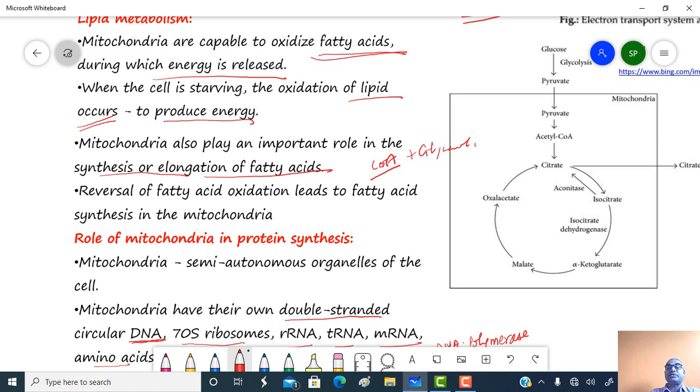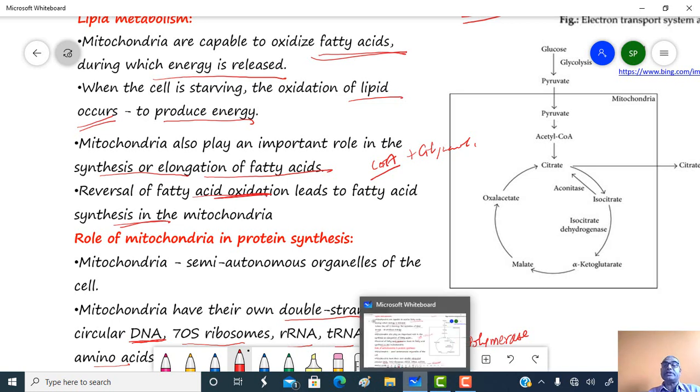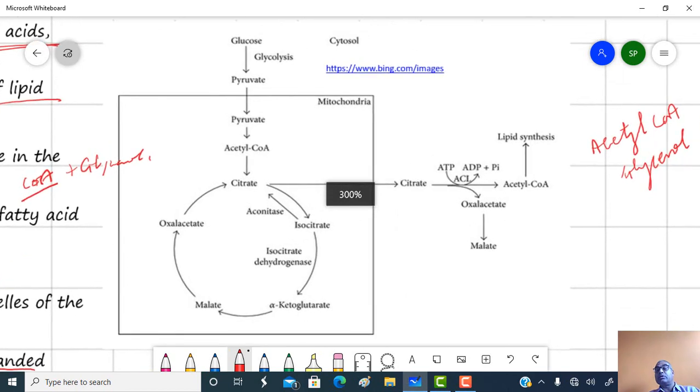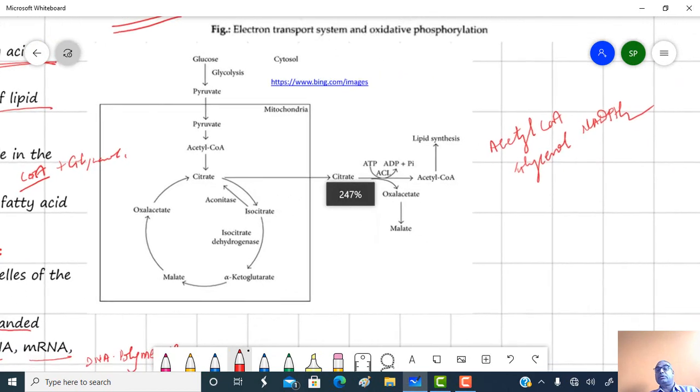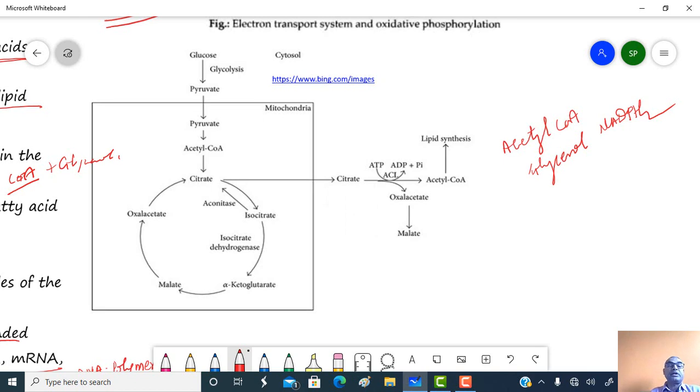Reversal of fatty acid oxidation is fatty acid synthesis, and breakdown of acetyl coenzyme A from the long chain of fatty acid is called oxidation of the fatty acid. This one is a figure of lipid metabolism. So this one is the cytosol or cytoplasm. Then this one is the mitochondria.